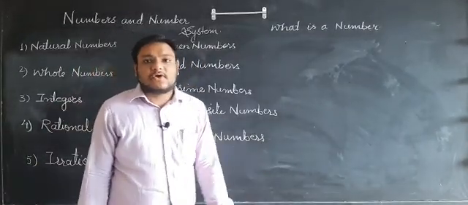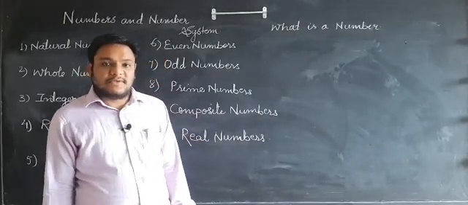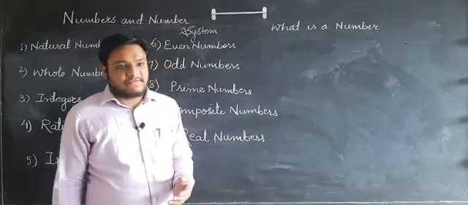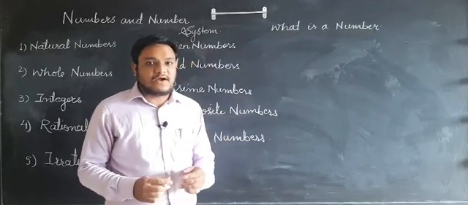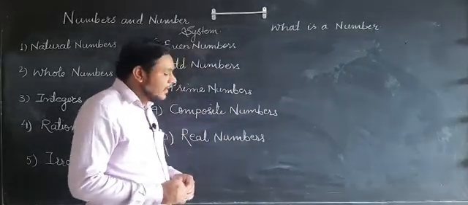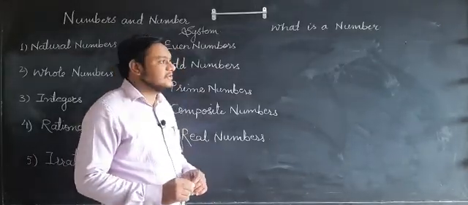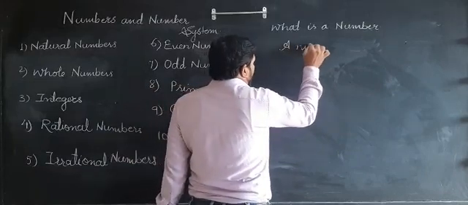In order to show quantity, in order to measure something, numbers are very important for measurement, labeling, and to count. If you want to count something, then you have to use numbers. Without using numbers, you can't count something. So, we will define a number. A very basic definition, just to remember what numbers are: a number